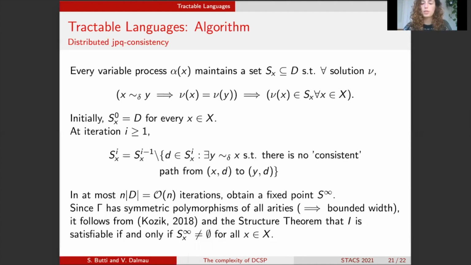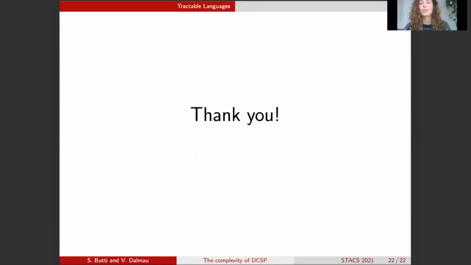And this can be broadcasted around the network so that every variable and constraint is made aware that the instance is not satisfiable and outputs the right output. On the other hand, if all of these sets are non-empty, then we can say for sure that the instance is satisfiable and that actually one satisfying assignment belongs to these sets. And this completes the proof of the main theorem and also of my talk. So thank you very much.